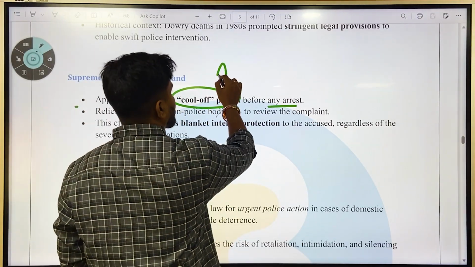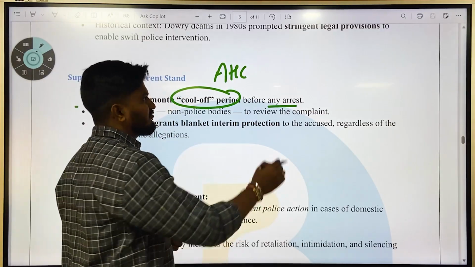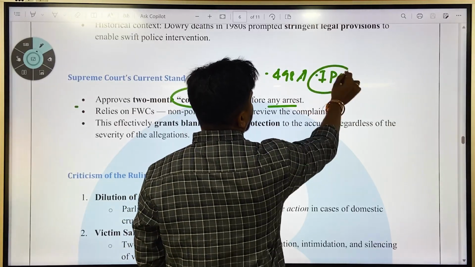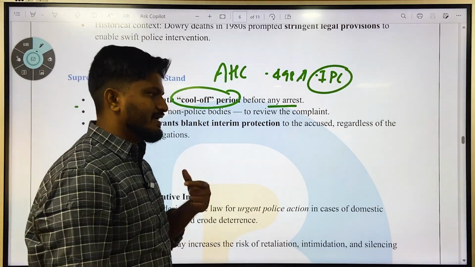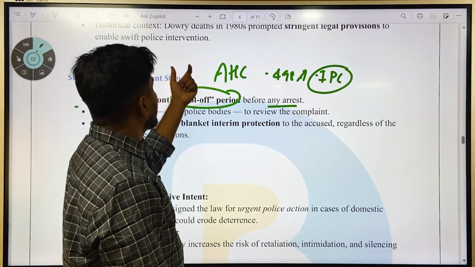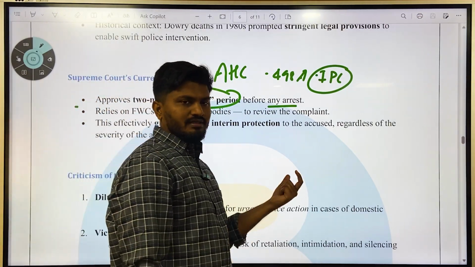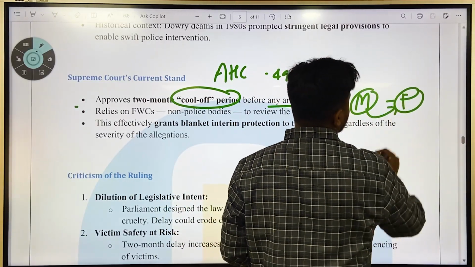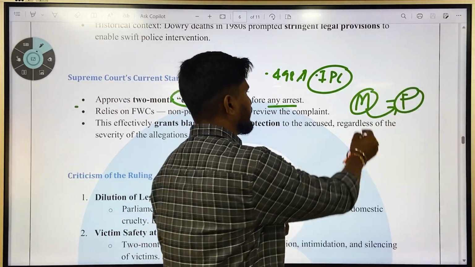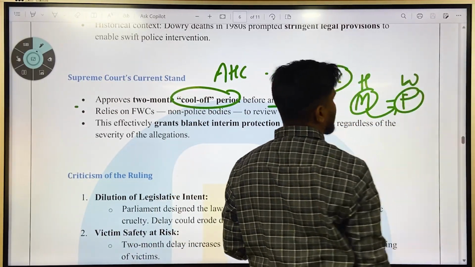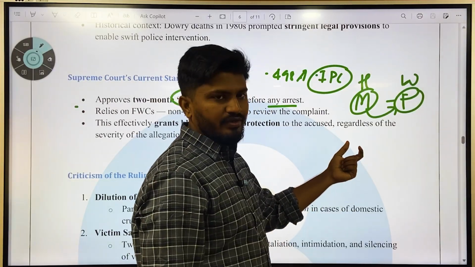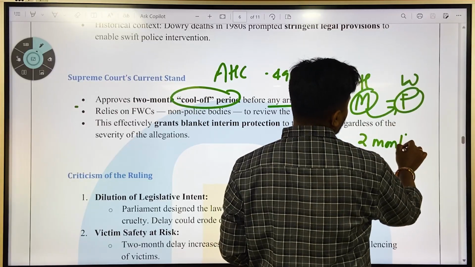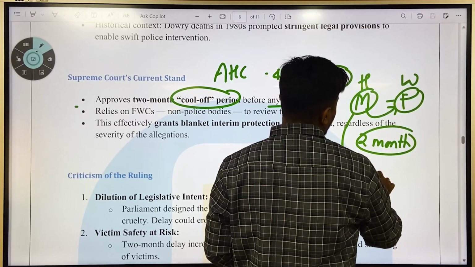Initially, it was the Allahabad High Court which held that under 498A IPC, whenever a male is accused of harassing a woman over dowry or other issues in a family, say a husband accused of harassing his wife over dowry, there has to be a 2-month cooling period before this husband can be arrested.